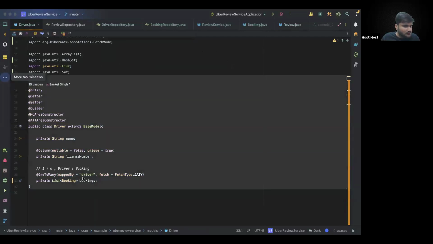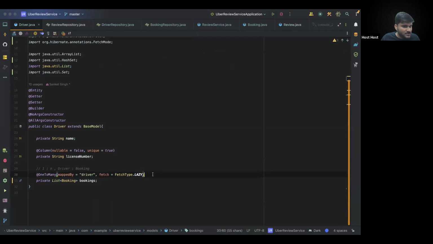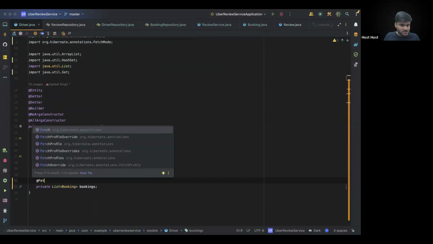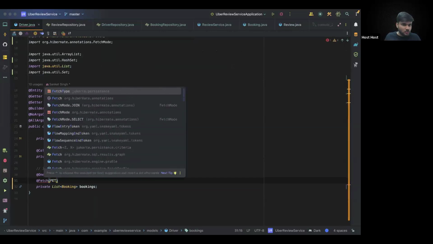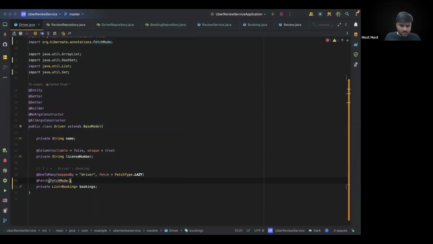What Spring Data JPA says is, if you have a model and you have this one-to-many list where you have fetch type as lazy, wherever you are mentioning the fetch type as lazy, add an annotation fetch, which is going to mention the fetch mode. Now, fetch mode will tell you whether you want to individually fetch all the driver bookings one by one, or fetch them in a batch. So you can say FetchMode.SUBSELECT. Subselect means you want to fetch them in a batch.